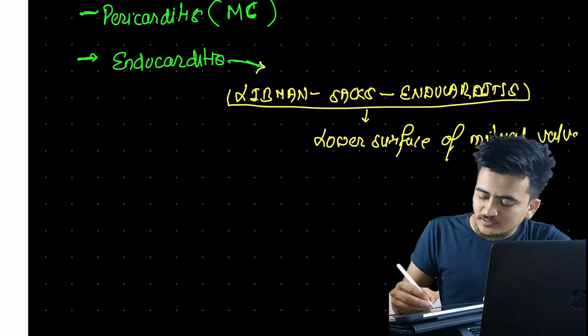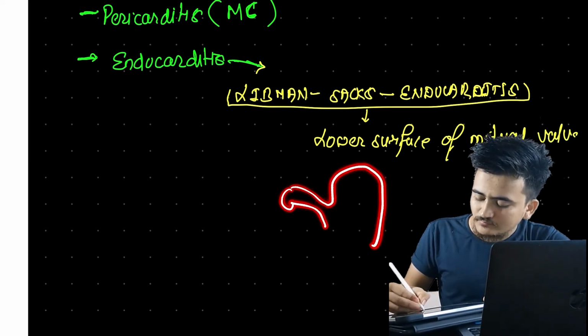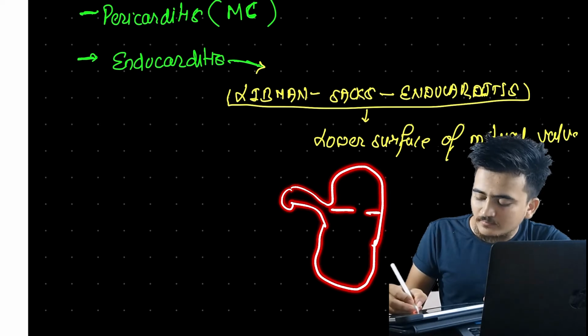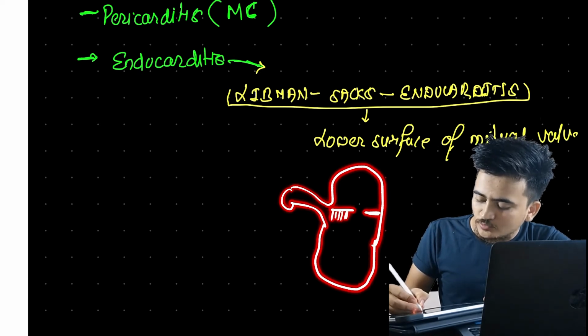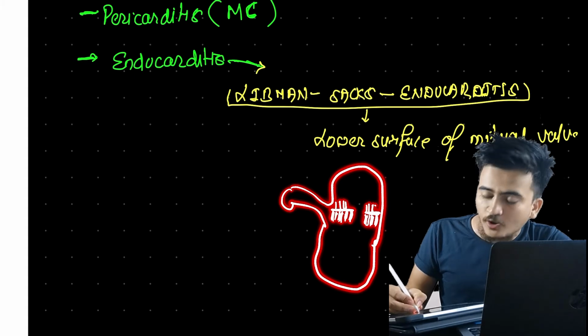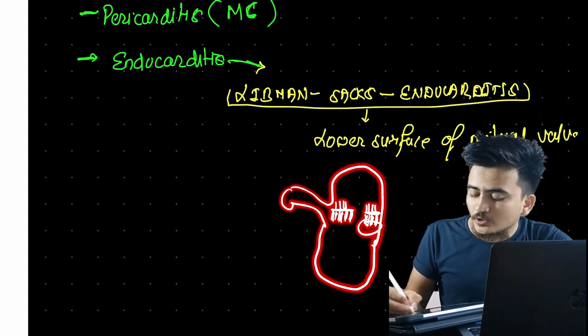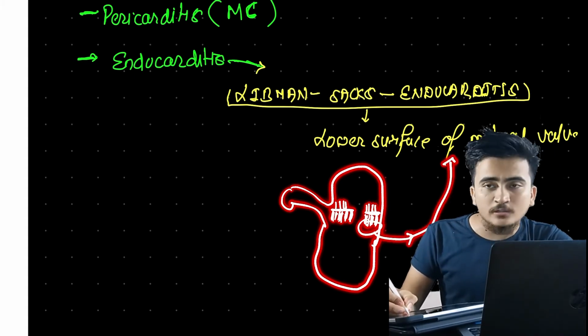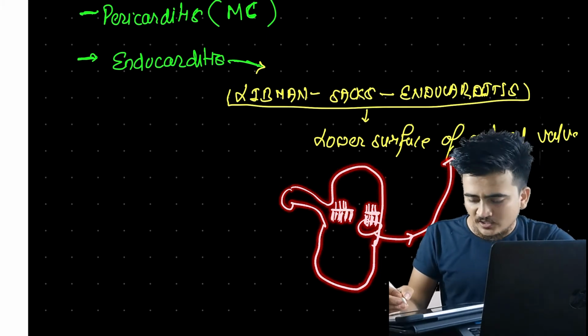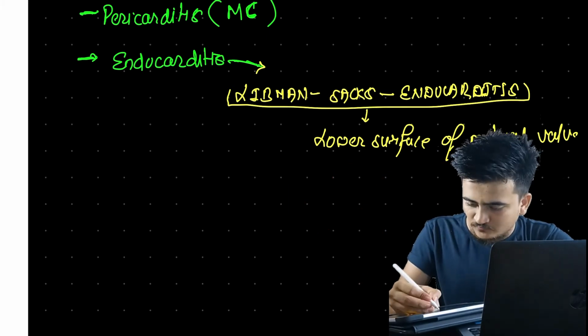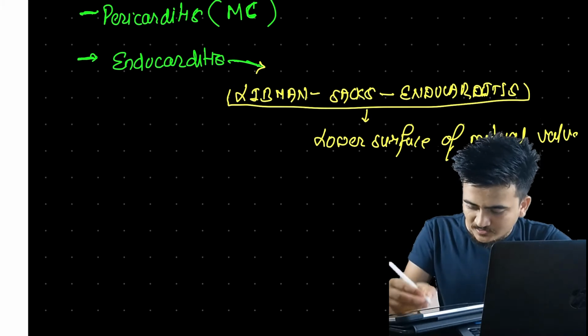Let us suppose this is our mitral valve, and this is the lower surface. As you can see, on the lower surface I have drawn a lot of vegetations. There are also vegetations on the upper surface, but comparatively the lower surface contains a lot of vegetations. Here we have one simple trick to memorize it.